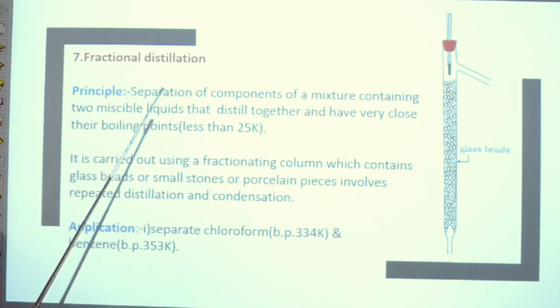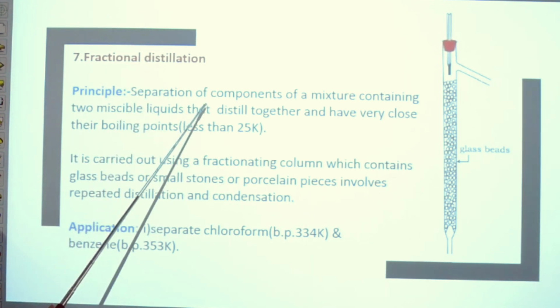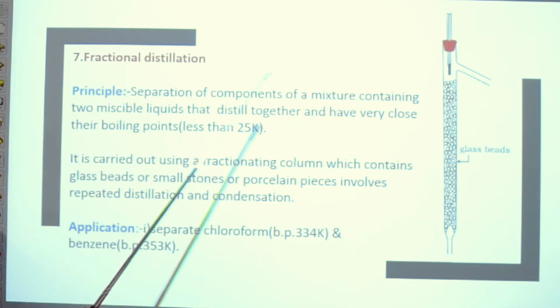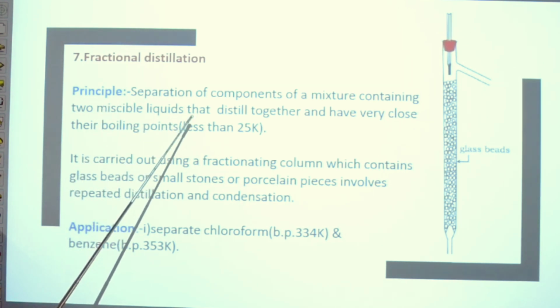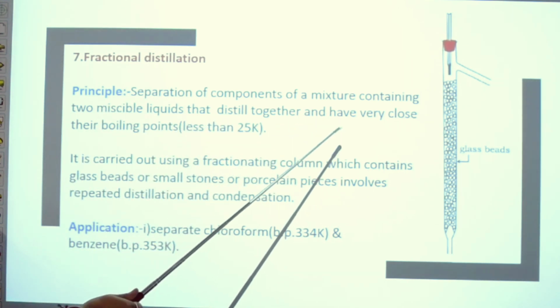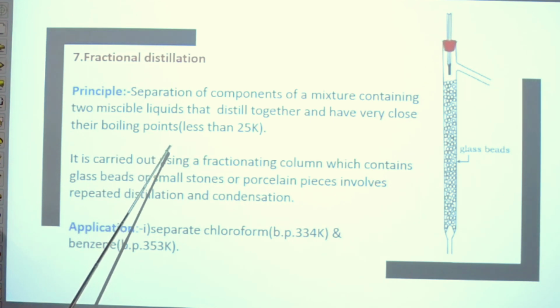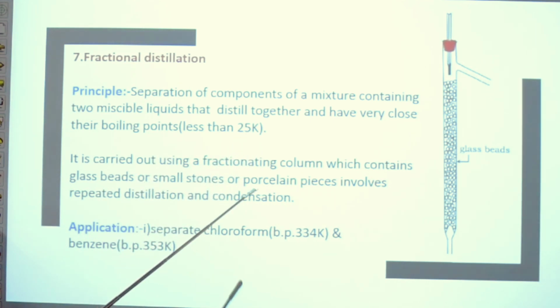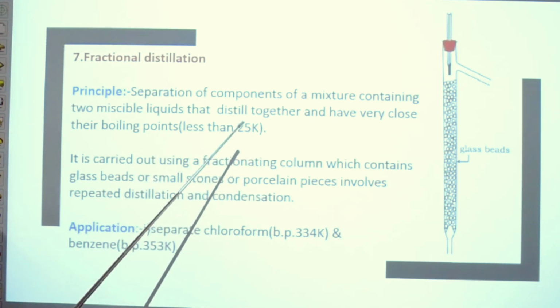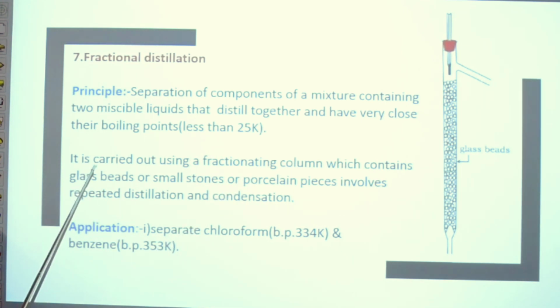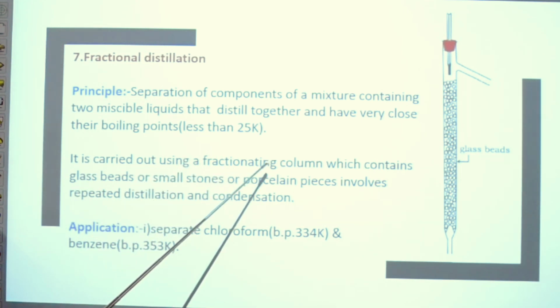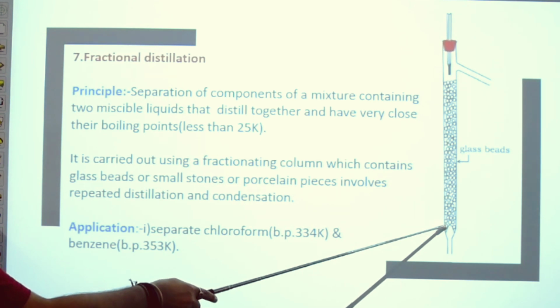Next, fractional distillation: separation of components of a mixture containing two miscible liquids that distill together and have very close boiling points, less than 25 Kelvin or less than 25 degree Celsius. It is carried out using a fractionating column. This is the fractionating column.